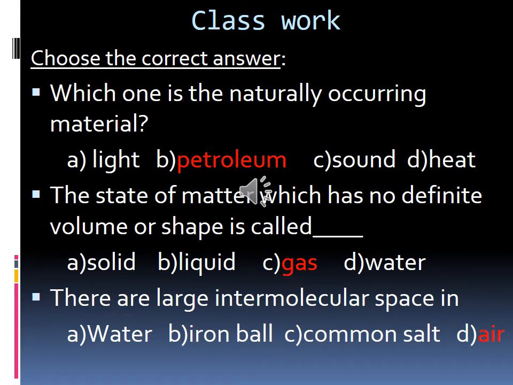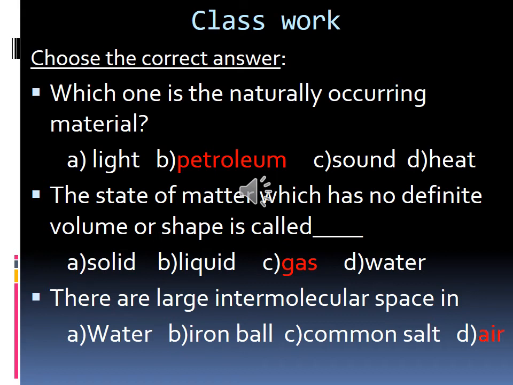What are those terms? Melting, vaporization, condensation, and freezing. What does melting mean? Conversion of solid to liquid is called melting. What is the example? Ice cube to water. And then vaporization, conversion of liquid to gas. Liquid to gas is called vaporization. What is the example? Formation of water vapor on heating water.